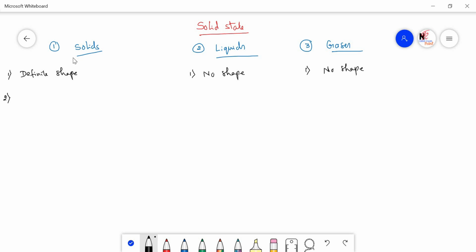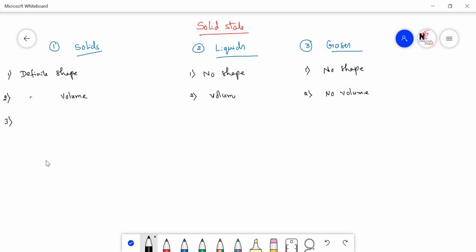Let us see about their volume. Solids have definite volume, whereas liquids have definite volume, whereas gases have no definite volume. So gases do not have definite shape and volume. The shape and volume of the gases depends on the container in which these are placed.